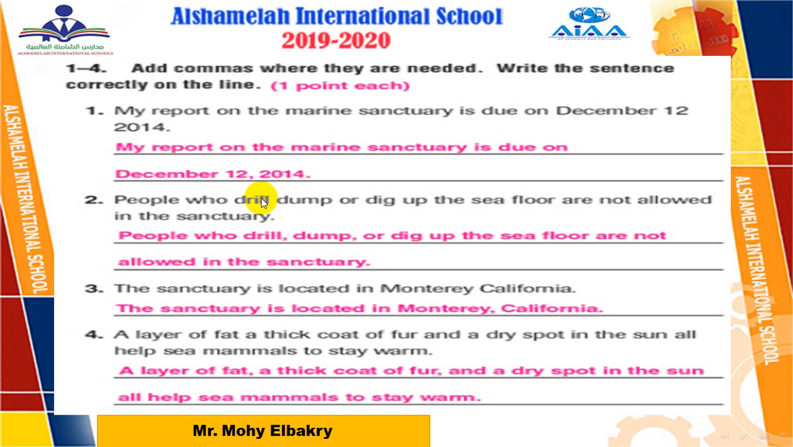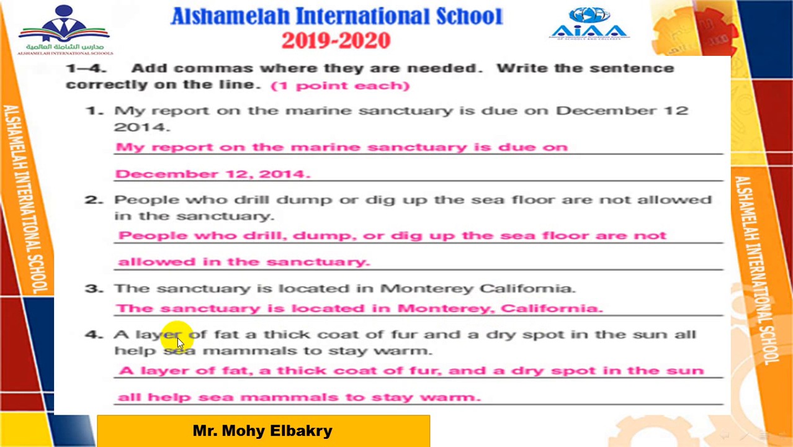Number 2, people who drill, dump, or dig up the sea floor are not allowed in the sanctuary. So here we have a series or items in a list. People who what? Drill, comma, dump, comma, or dig. So here, lists or series, we add a comma. 3. The sanctuary is located in Monterey, California. Here, where is Monterey? In California. So a city and a state, between them add a comma.